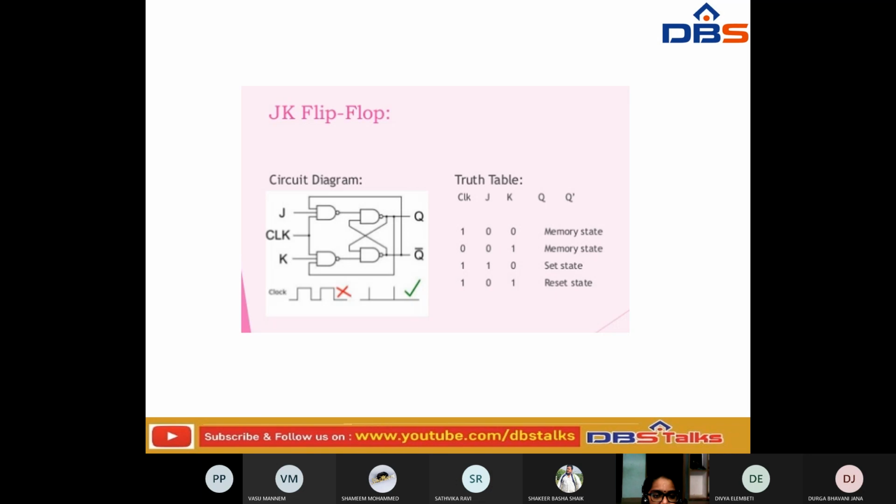So if you have observed this JK flip-flop, this is the circuit diagram for the JK flip-flop. This is the clock signal. This is the J and this is the K. So this is 1 0 0 0 1 1 and 1 0. So 0 0 0 1 1 0 0 1. Okay, so if the clock is set to 1 0 1 1 just like that, at this situation it is in the memory state. At this situation also it is in the memory state. Here it is in the set state. Here it is in the reset state. Okay.